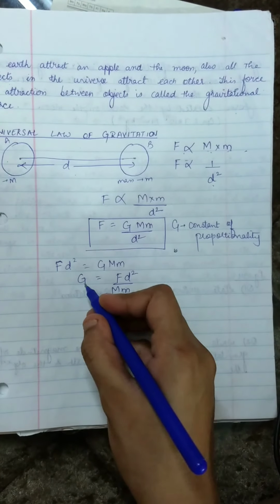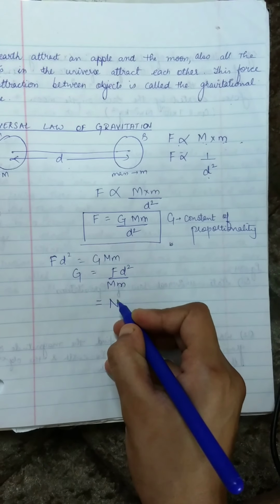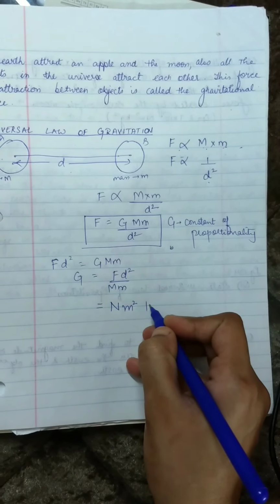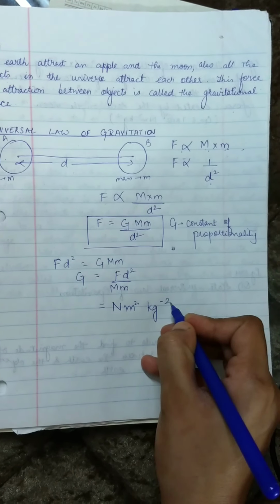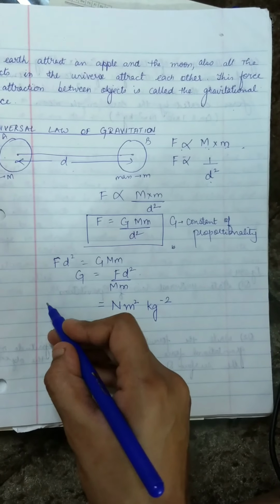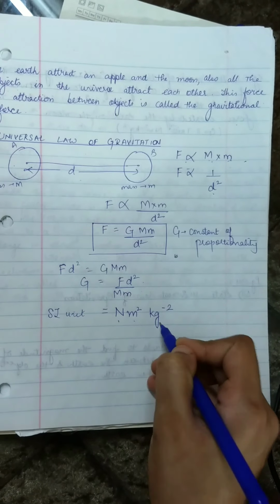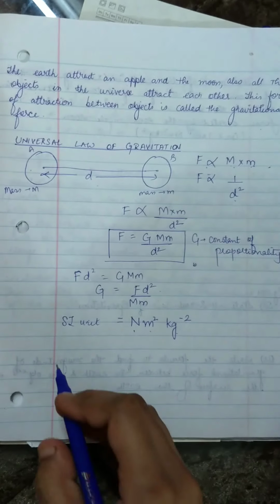This gives me the unit of G, that is the constant of proportionality, which is Newton meter square kg power minus 2. Why minus 2? Because I have taken this in the numerator side. So the SI unit of G is Newton meter square kg power minus 2.